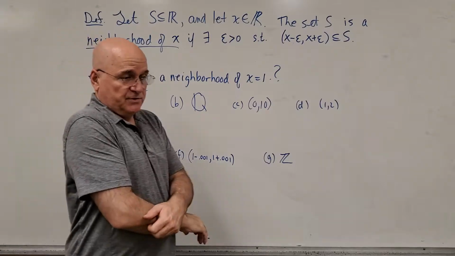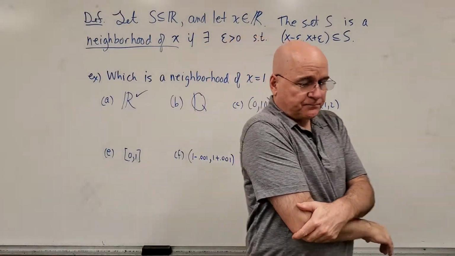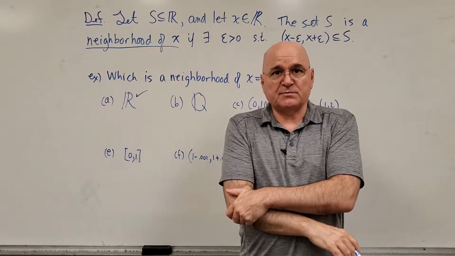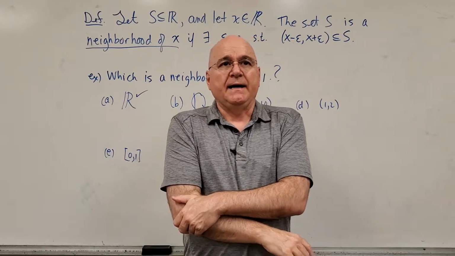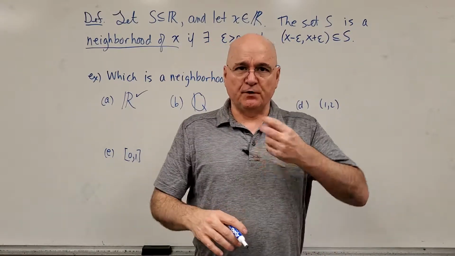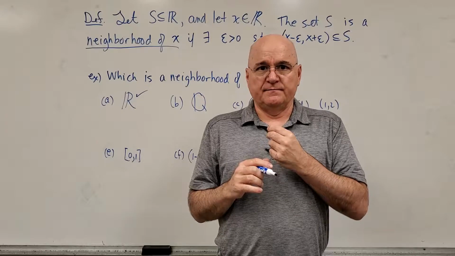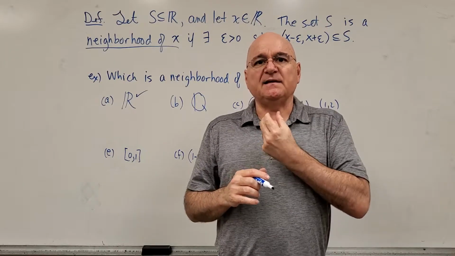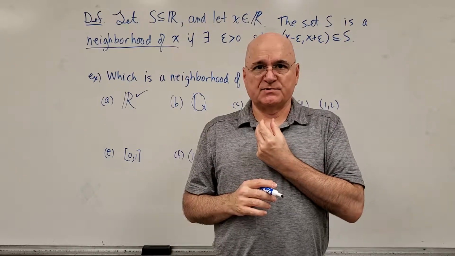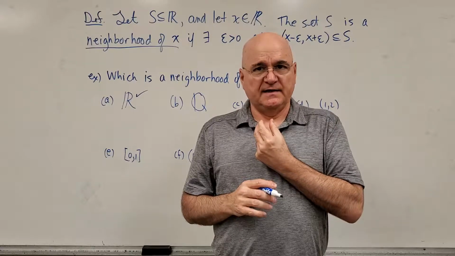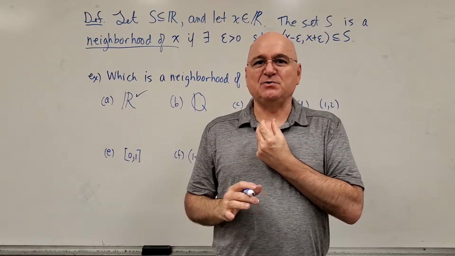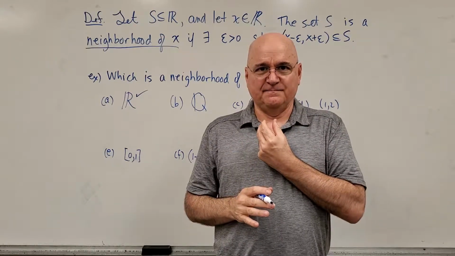The rational numbers. Now that's an interesting one. The number 1 is a rational number. But is there an interval around 1, surrounding 1, that is completely contained in the rational numbers? And the answer to that is no. Do I expect you to know that right now? Absolutely not.